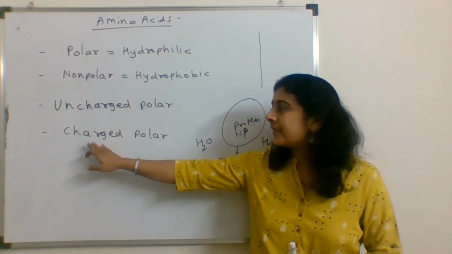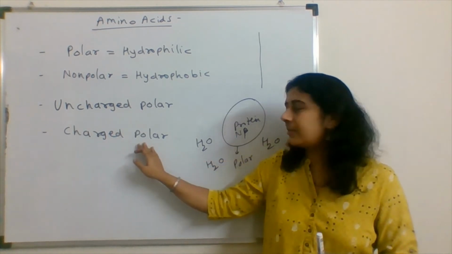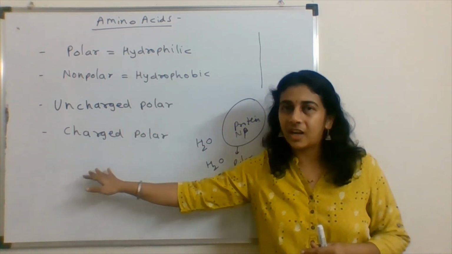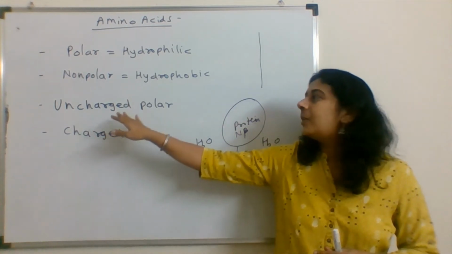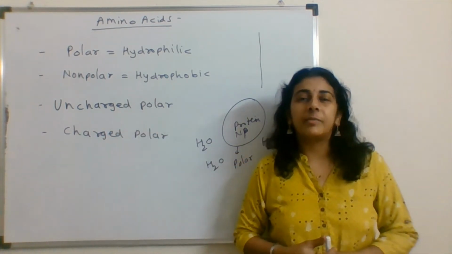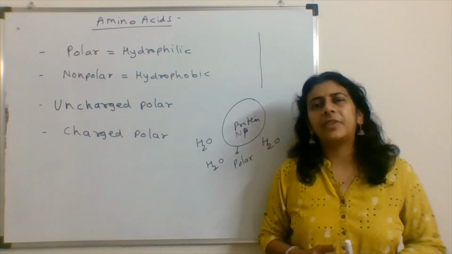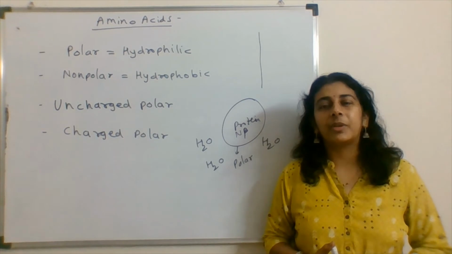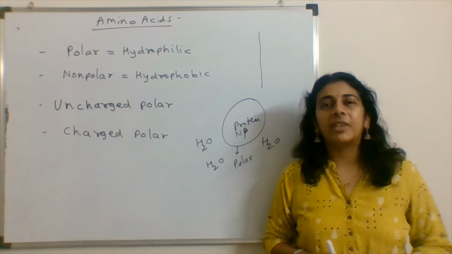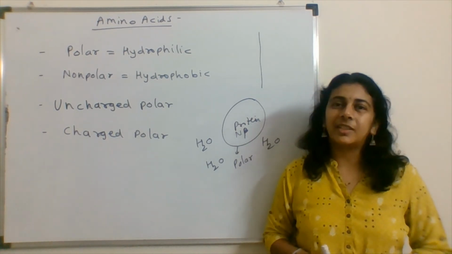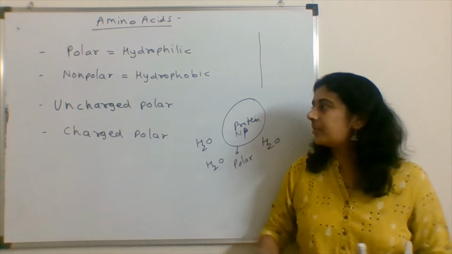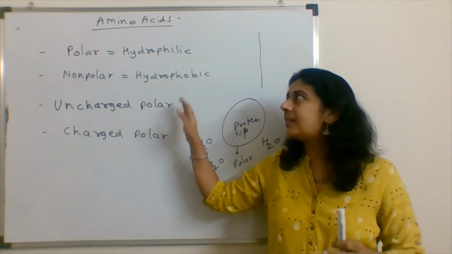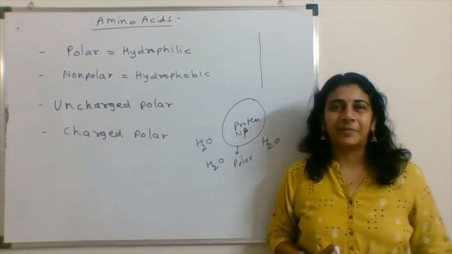Are you getting it? That would be charged, and the amino acid is a polar, hydrophilic amino acid. Secondly, an uncharged amino acid doesn't confer any charge to the protein. If it is present in a protein structure, then it will not give any charge to the protein. So that will be classified under uncharged polar. That is also polar, that is also hydrophilic.